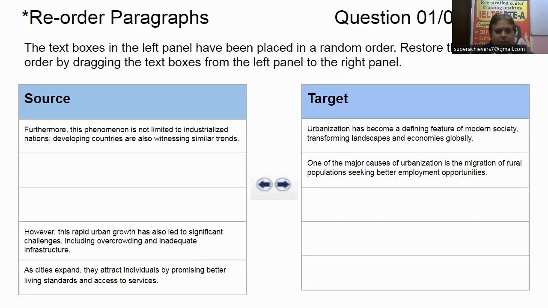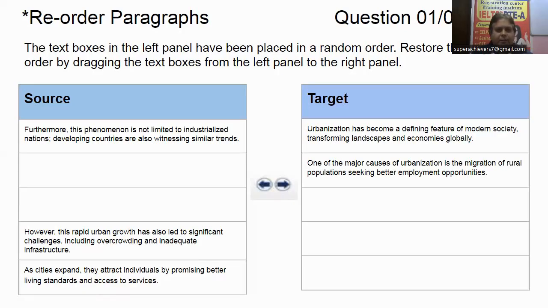Now, after that, they are saying, furthermore, this phenomenon. What is the meaning of phenomenon? A phenomenon is actually like an event, a situation, a concept, a trend, if you don't know. So this phenomenon, what they have discussed earlier, is not limited to industrialized nations. Yeah, this may be, but let us read the next one.